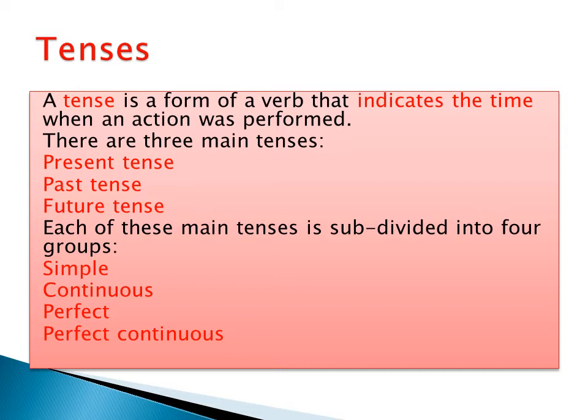Each of these tenses is subdivided into four groups, that is simple tense, continuous tense, perfect tense, perfect continuous tense. That's how they are subdivided. So we are going to look at each of them and see how they are being used.